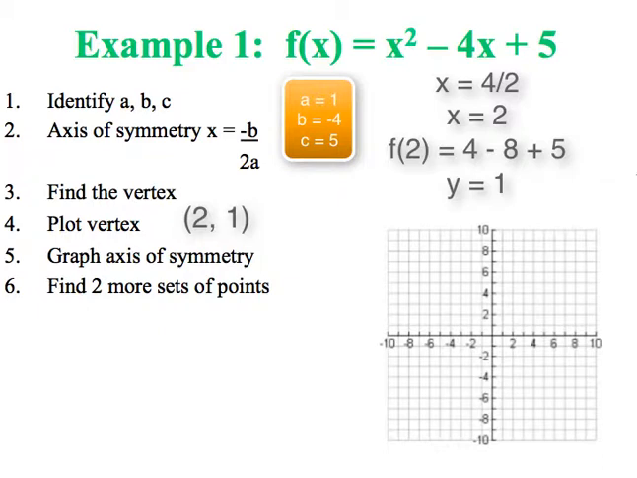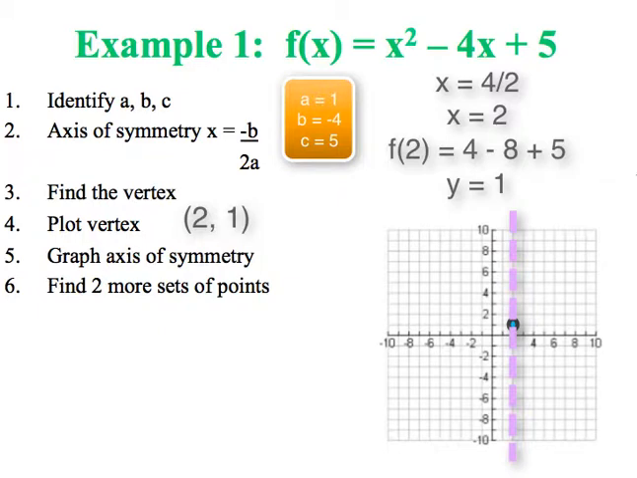So that's where the first point on your graph is going to go. Then we need to graph the axis of symmetry. So we're going to draw that dotted line straight through that point to make sure we know where our mirror is. And then we're going to find 2 more sets of points.